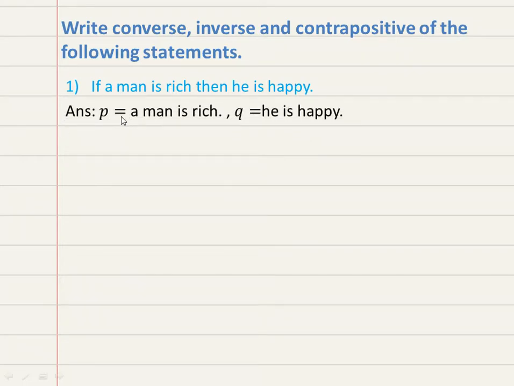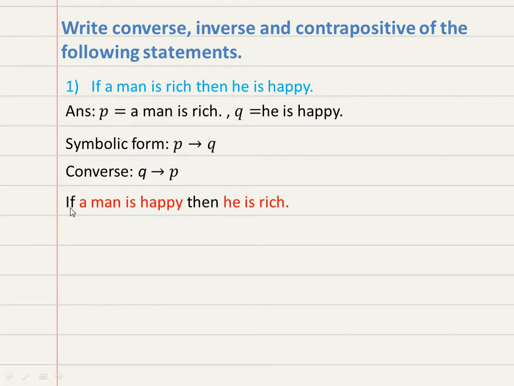Suppose we consider P as a man is rich and Q, that is he is happy, then the symbolic form is P implies Q. Now, by that concept, the converse is nothing but Q implies P. So this is symbolic form of this converse. We have to write the statement as per this symbol. So how will you write this? If a man is happy, then he is rich.